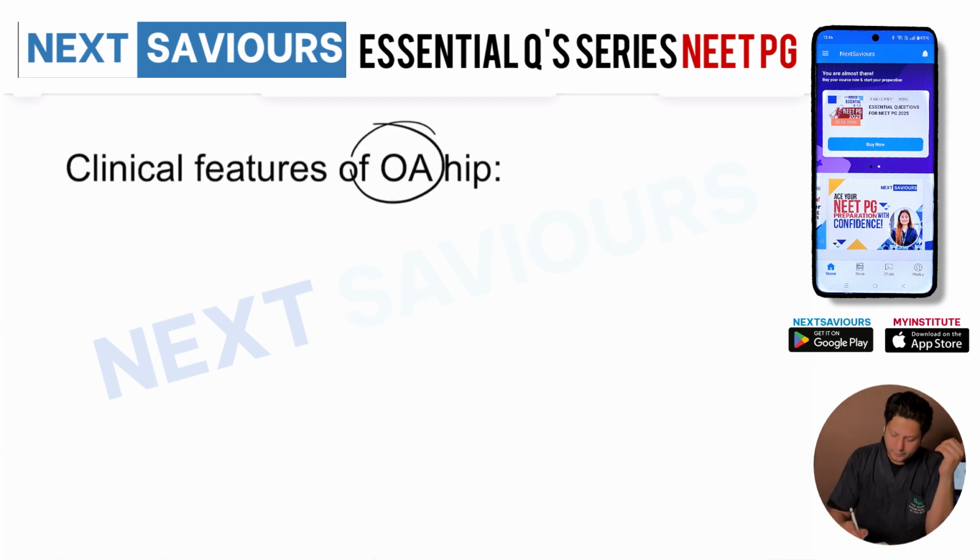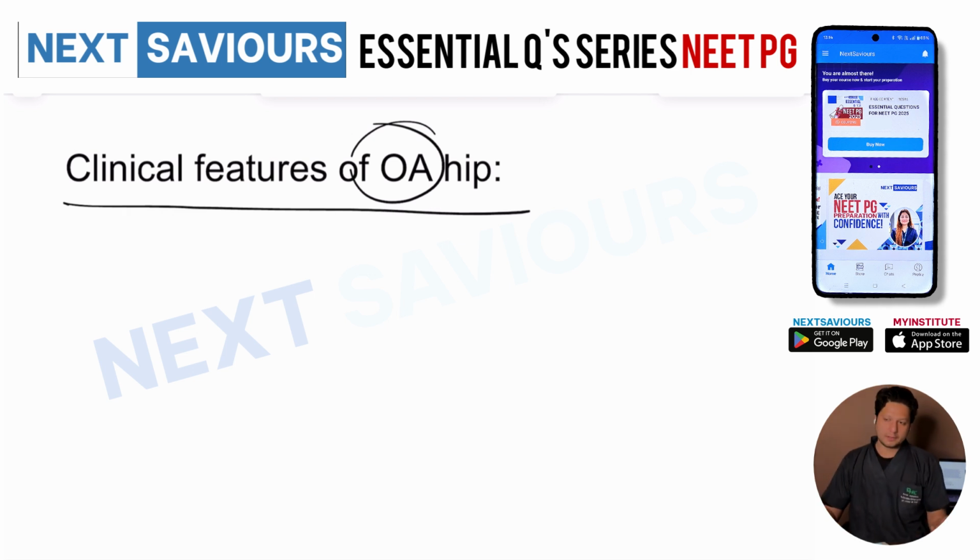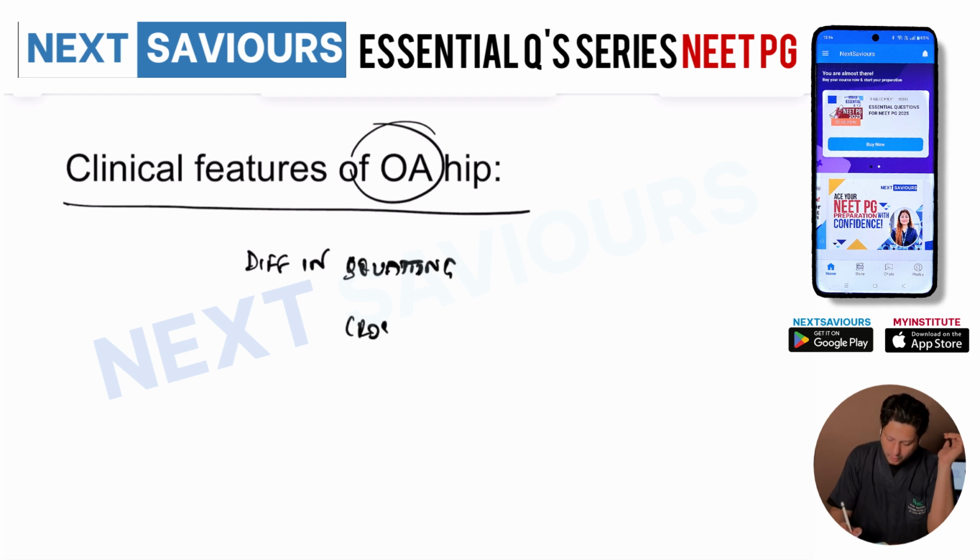And finally, the clinical features of osteoarthritis of the hip are simple. That means there will be restriction of movement. So there will be difficulty in squatting, and difficulty in sitting in the cross-legged position.